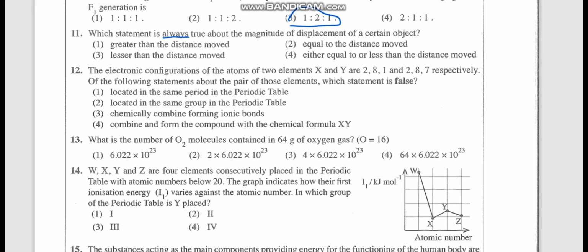Always greater than the distance moved, equal to the distance moved, lesser than the distance moved, either equal to or less than the distance moved. Now displacement, for an example, I'll take point A to B. If it is 50 meters, so when you go from A to B, distance is 50 meters, and displacement also 50 meters.